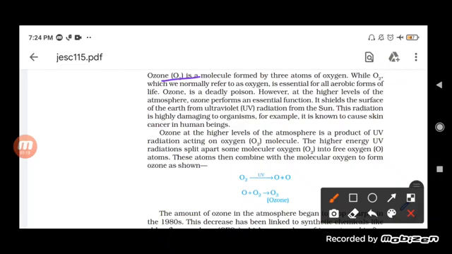Now if we talk about O2, which is normally referred to as oxygen, it is essential for all aerobic forms of life. And ozone is really poisonous. However, when it is at a higher level of the atmosphere, it plays a very important role. Normally this is a kind of gas which is really harmful for us.